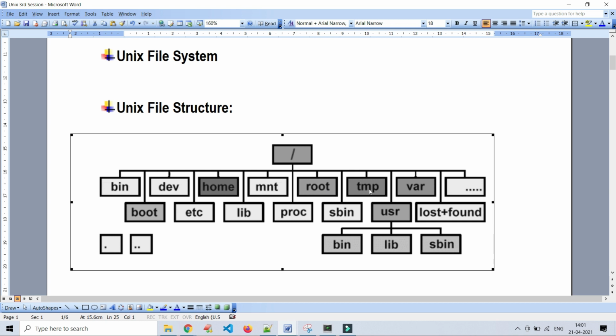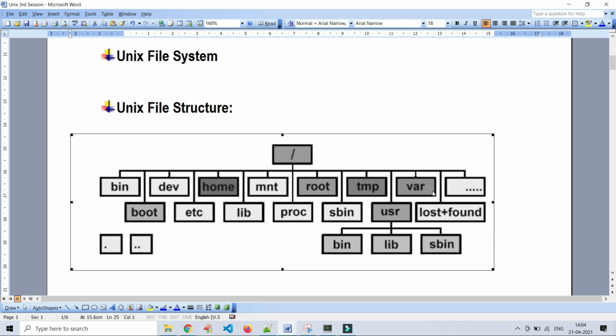Root, we already discussed. TMP is nothing but temporary files. It is used for storing the temporary files. For every Unix or Linux environment, the TMP folder is very important if you are working in real time, because when we ask something from the dependency teams, they will transfer the requested files to the TMP path, and from there we will copy to our system and analyze those logs and whatever files we got.